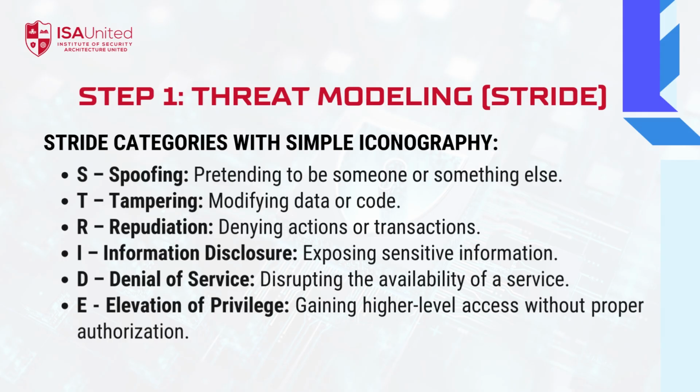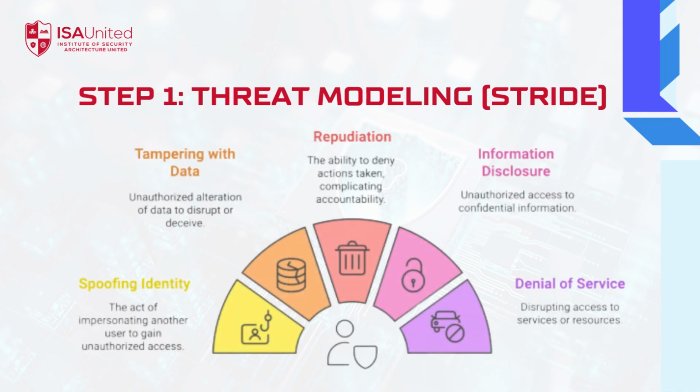Threat Modeling, STRIDE. TADA Step 1 is the threat model. Using STRIDE, we categorize potential threats into 6 areas: spoofing, tampering, repudiation, information disclosure, denial of service, and elevation of privilege. STRIDE is simple yet powerful. It ensures we don't miss categories of attack when analyzing a system. For example, spoofing can be associated with phishing attempts, tampering can involve SQL injection, and denial of service attacks could be a distributed DDoS attack.